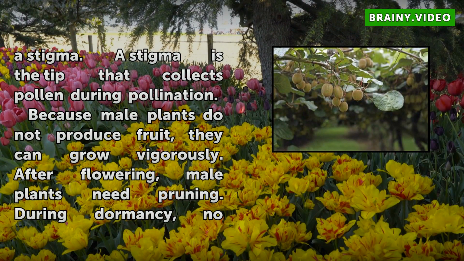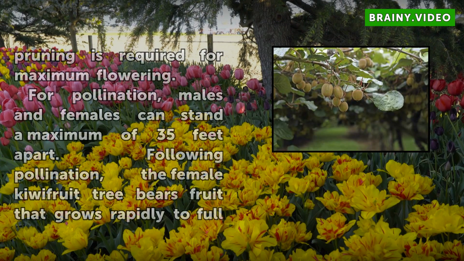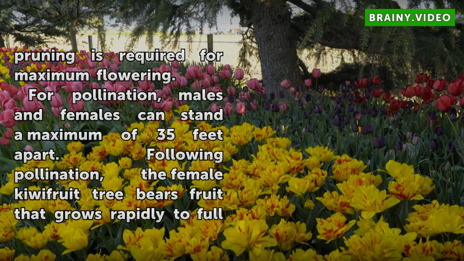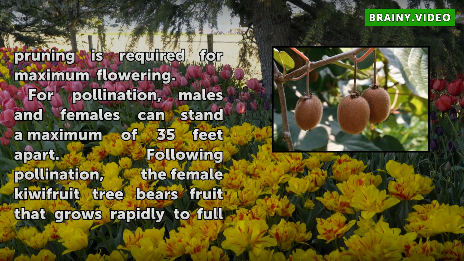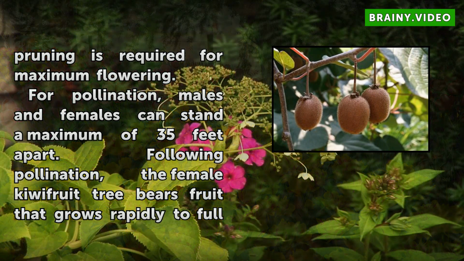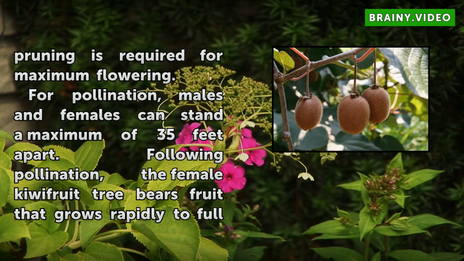Because male plants do not produce fruit, they can grow vigorously. After flowering, male plants need pruning. During dormancy, no pruning is required for maximum flowering. For pollination, males and females can stand a maximum of 35 feet apart. Following pollination, the female kiwi fruit tree bears fruit that grows rapidly to full size by midsummer.